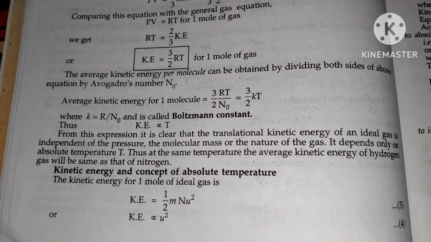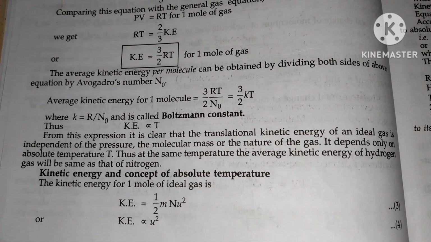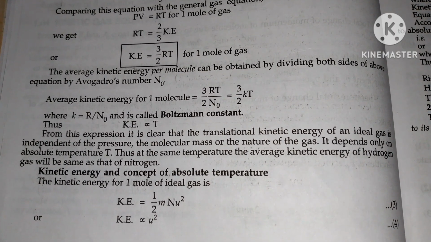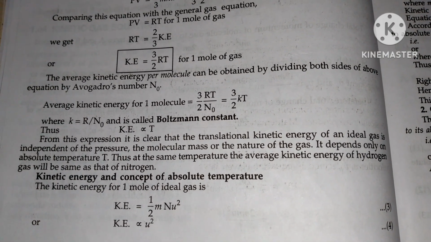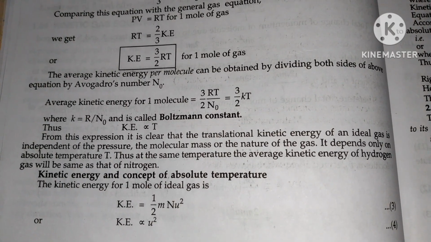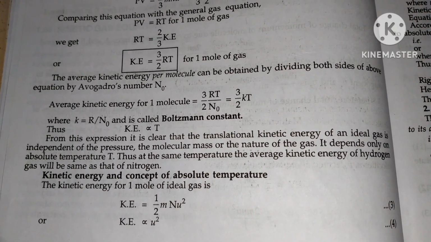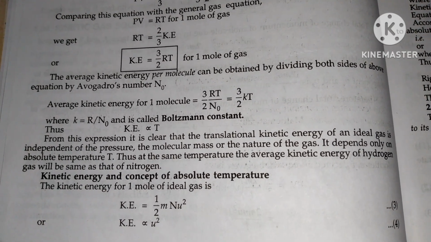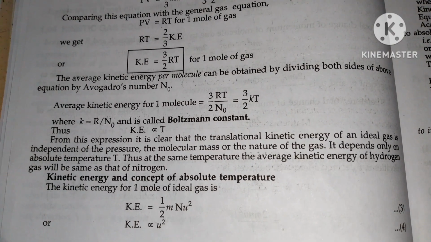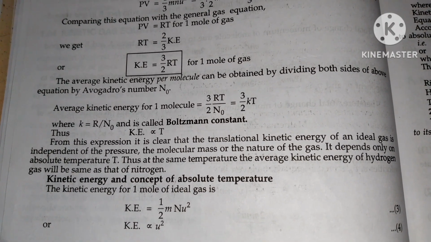Thus, kinetic energy is directly proportional to temperature. From this expression, it is clear that the translational kinetic energy of an ideal gas is independent of the pressure, the molecular mass, or the nature of the gas. It depends only on absolute temperature T. Thus, at the same temperature, the average kinetic energy of hydrogen gas will be the same as that of nitrogen.